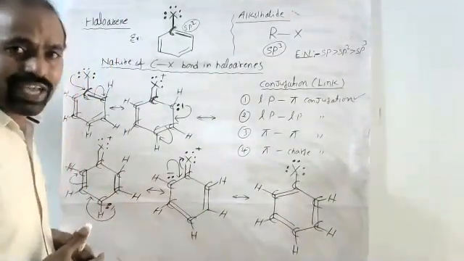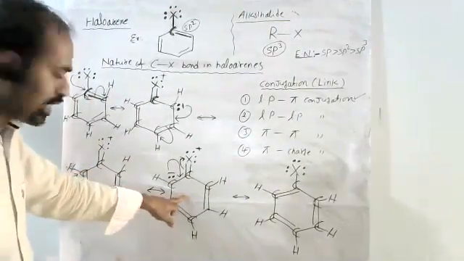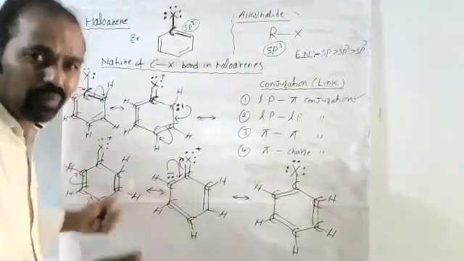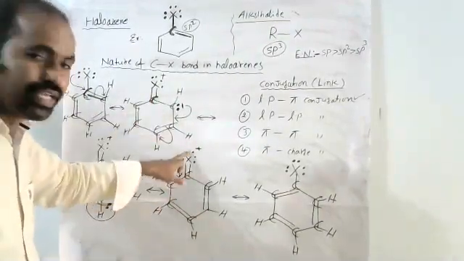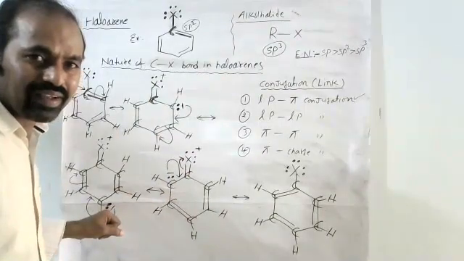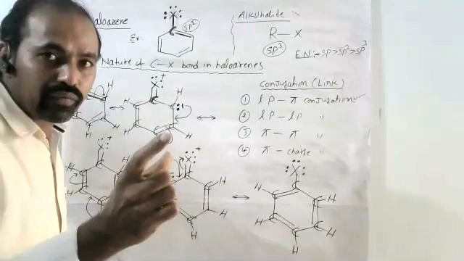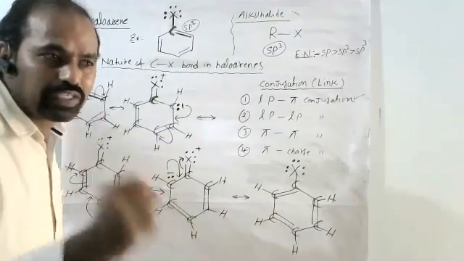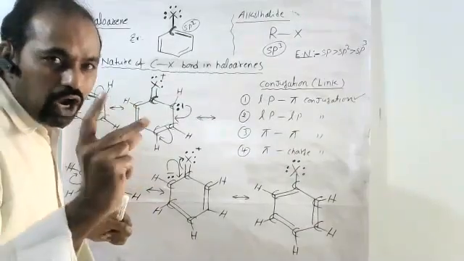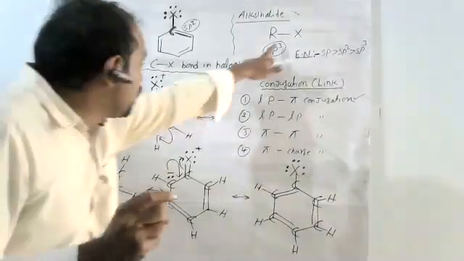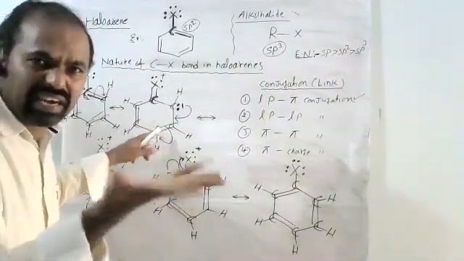In these resonance structures, we observed the second, third, fourth structures. Resonance means equal structures, equal probability. In the second, third, fourth structures, which bond is there between carbon and halogen? Double bond. A double bond means a very short bond, and a very short bond means a very strong bond. Generally, a double bond means a short bond, with bond length less than a single bond. A short bond is a strong bond, and a strong bond means breaking is difficult.